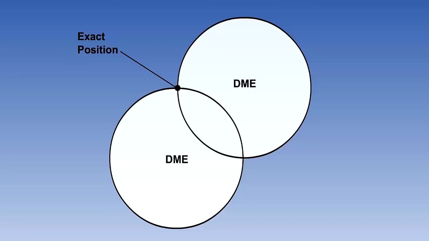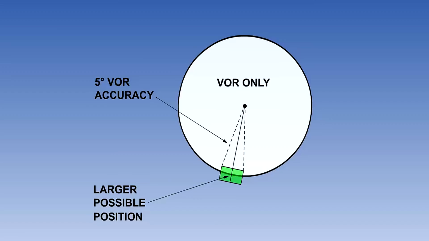Wherever possible, the computer would choose two DME signals to establish its position, as an exact position is indicated at the point where two DME arcs cross-cut. Only if two DME stations are not available will the computer use one VOR and one DME, because a VOR without a DME function is accurate only to within 5 degrees. Consequently, the aircraft's position is less precise. These fixes are not used at ranges above 35 nautical miles.